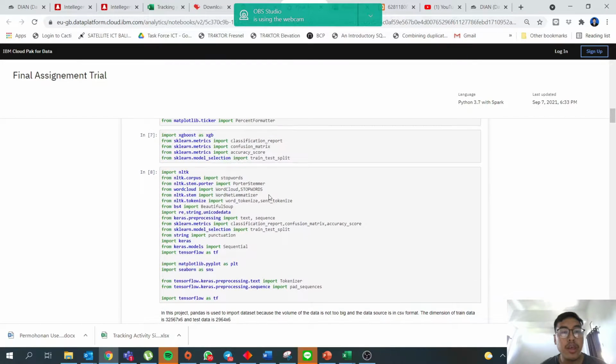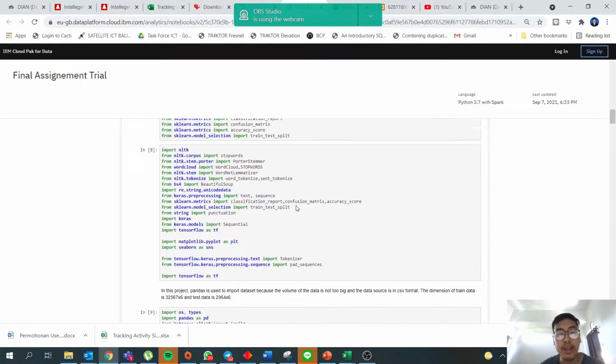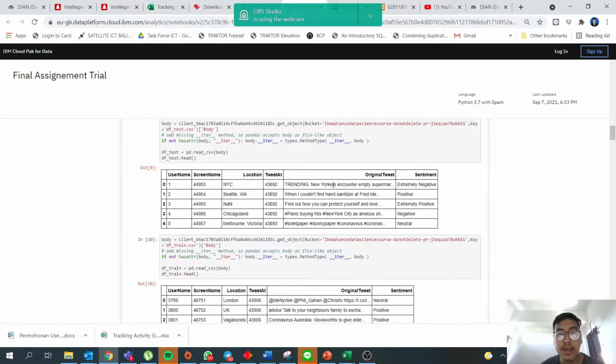Before we dive too deep, I want to tell you that my final assignment is about NLP, or Natural Language Processing classification. Basically, my dataset is tweets about coronavirus. In the training dataset, the sentiment is already given, whether it is extremely negative, positive, or neutral.